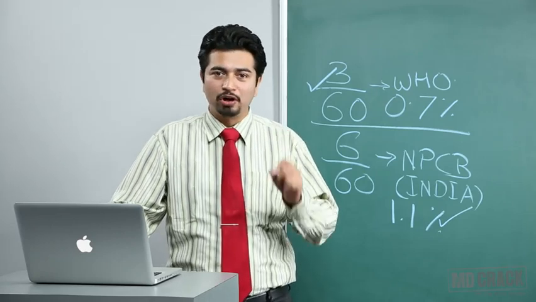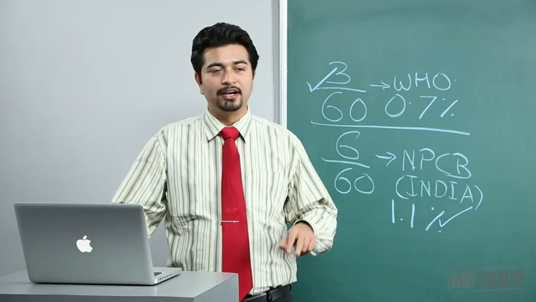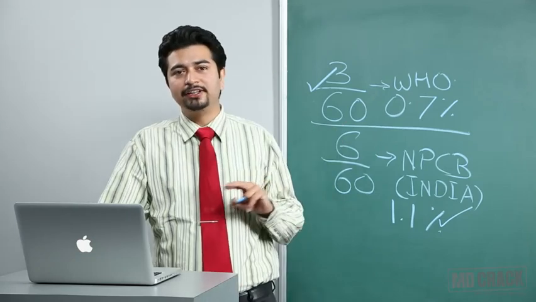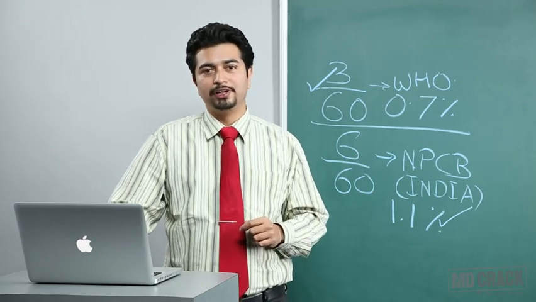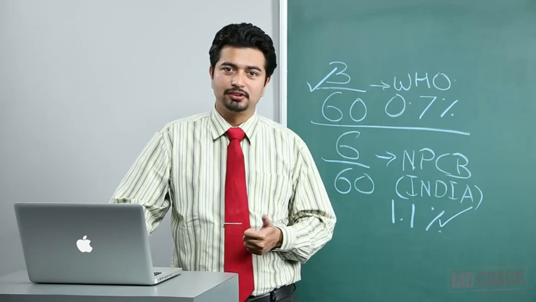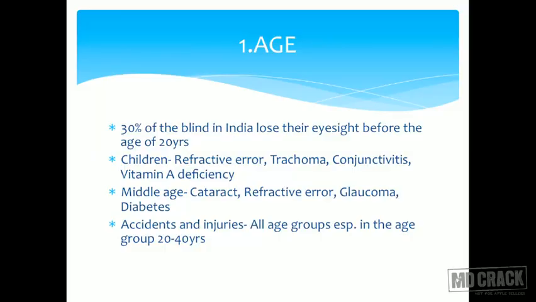If I ask you morbidity, it is different as compared to blindness. Blindness is this. Morbidity is any problem with the eye. Number one cause of morbidity is refractive error. Number one cause of blindness is cataract. Please do not confuse this. Make it very, very clear. Morbidity is different: refractive error. Blindness is different: cataract. Okay.